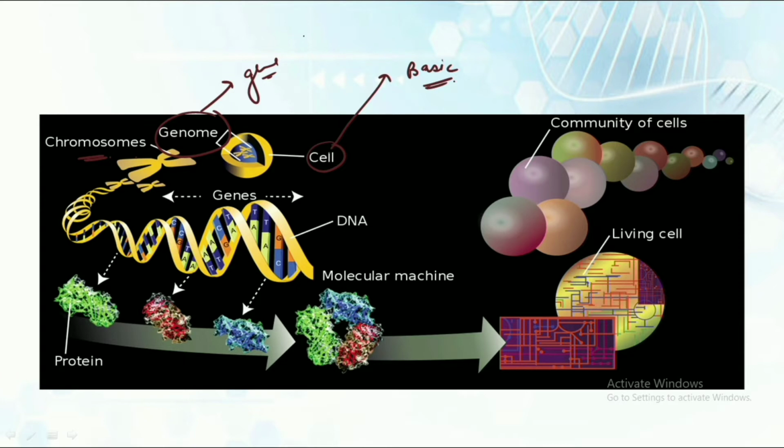We have discussed how the DNA is packed into a chromosome by the nucleosome concept. We have discussed the same; you can watch the video. So the DNA carries the genes over it, and this is the actual molecular machine. This molecular machine is helping the complete living cell and the community of cells by providing the instruction so that it can function in the best manner in our body. So this is how the complete mechanism occurs.